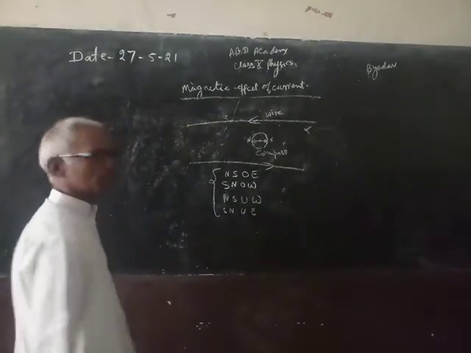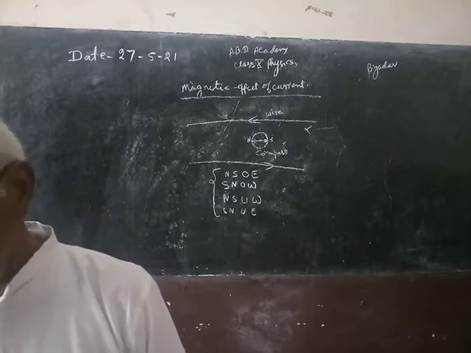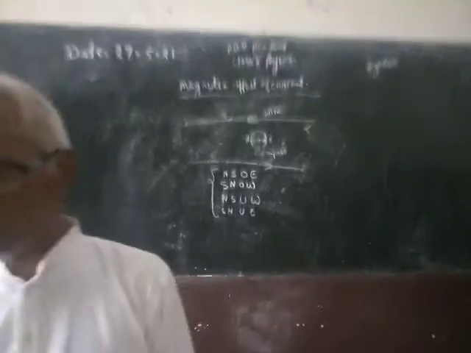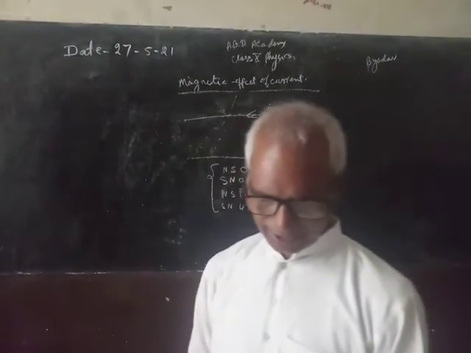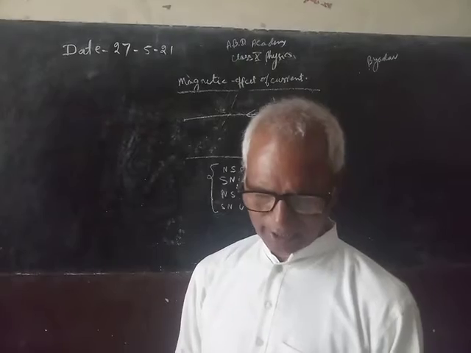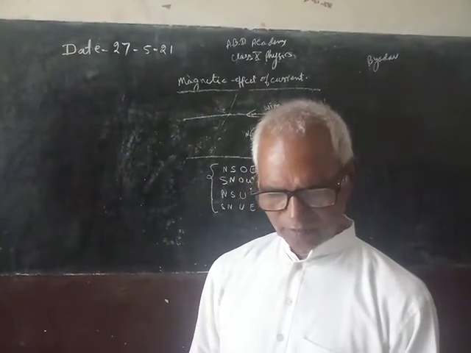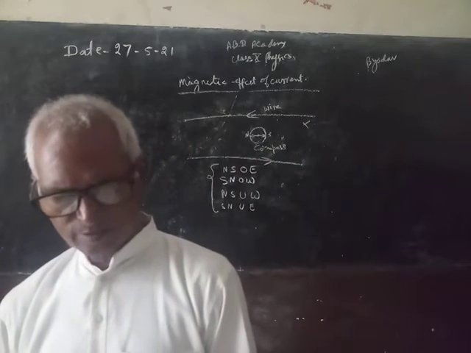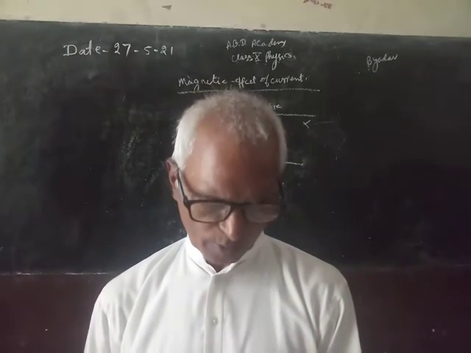All these effects were studied by Hans Oersted. Students, by these experiments he concluded that electricity behaves like a magnet. It produces a magnetic effect around it, and this effect is known as the magnetic effect of current or electromagnetism.